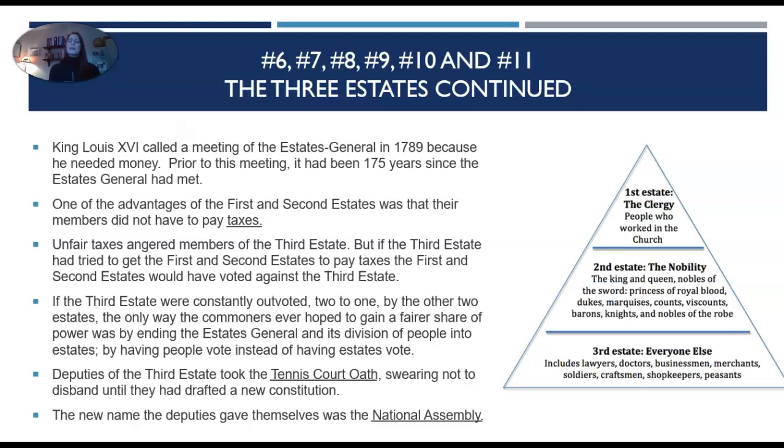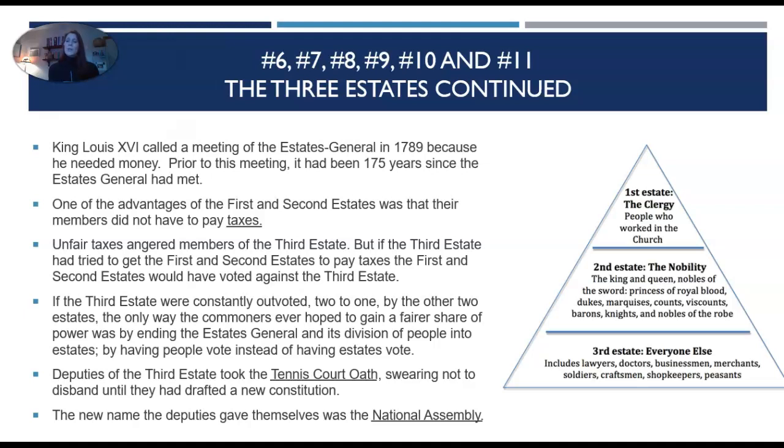So King Louis the 16th called a meeting of the Estates General in 1789 because he needed money. Prior to this meeting, it had been 175 years since the Estates General had met. One of the advantages of the first and second estates was that their members did not have to pay taxes. Unfair taxes angered members of the third estate. But if the third estate had tried to get the first and second estates to pay taxes, the first and second estates would have voted against the third.